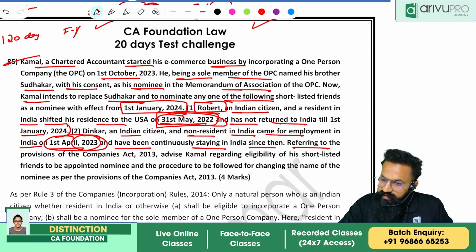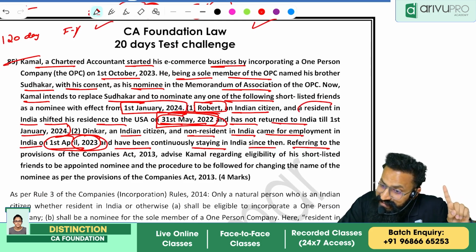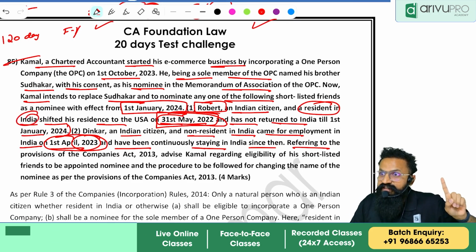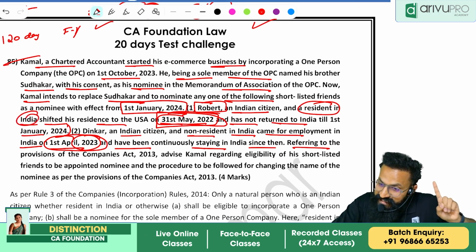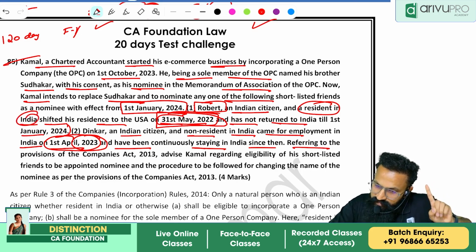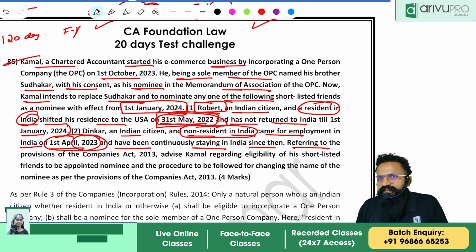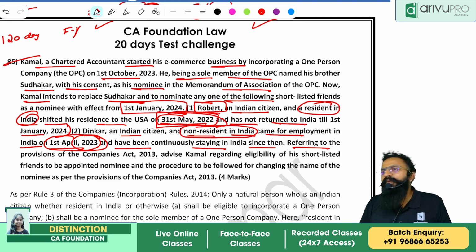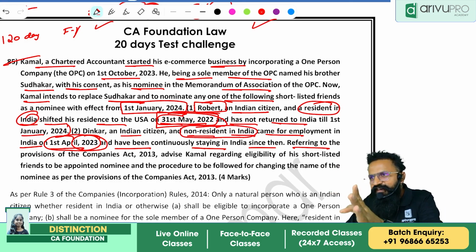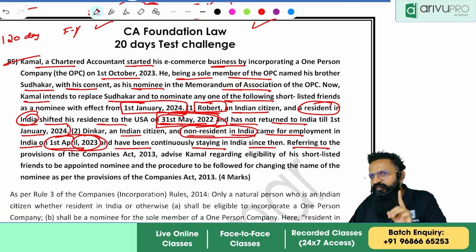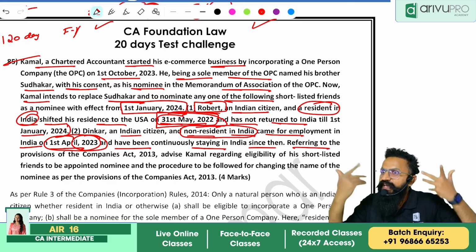Read the question. They would have given clearly: Robert, an Indian citizen and a resident in India. He is like Shashi sir. Dinakar is an Indian citizen and a non-resident in India. Makes sense? But people, remember, this was the first time ever, after literally 2 years of the amendment, that a question was asked by any institute.